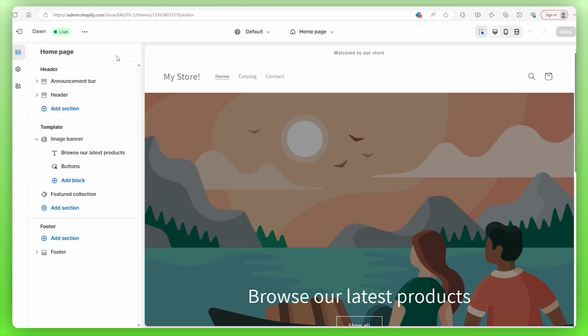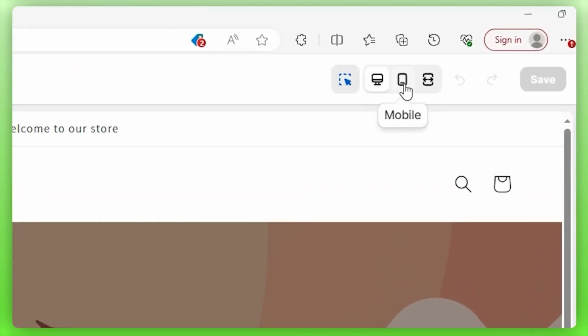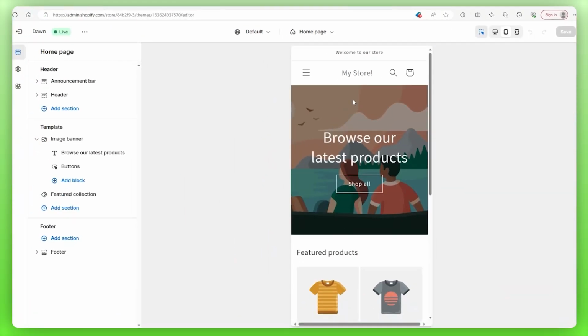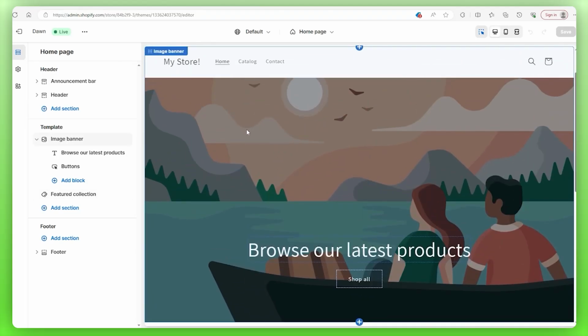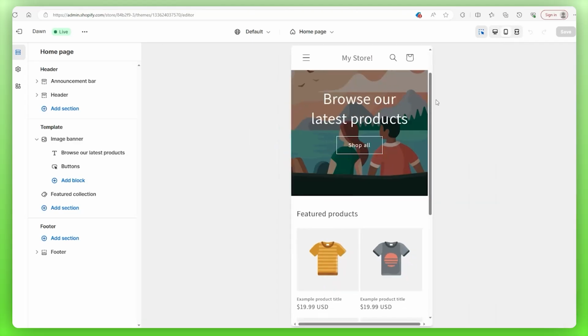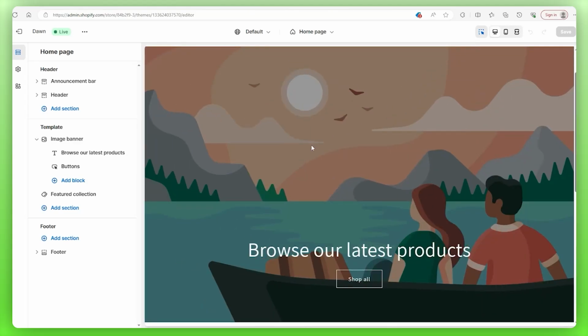And if you go to the right-hand side up here, you're going to see the mobile icon where you can customize your site for mobile devices. However, we're not going to be spending too much time here because whatever changes we make in the desktop editor are going to be adapted and accommodated for mobile devices, so you don't have to worry that it's going to be disrupted.